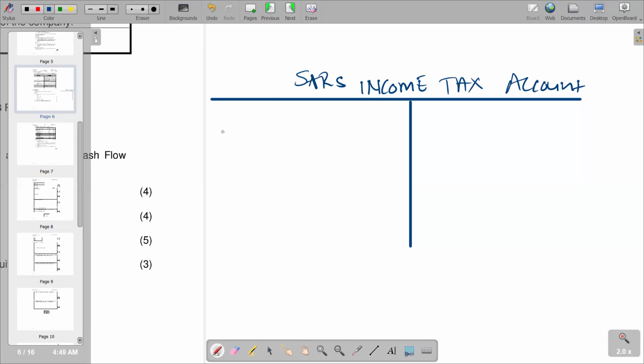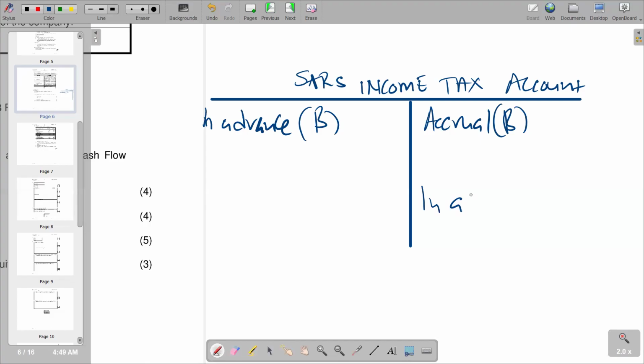So we just want to know where we put our balances. Remember, we are going to have an amount in advance at the beginning, which is supposed to be on the debit, and an accrual at the beginning, which will be on the credit. So the opposite is true. In advance at the end will come on the credit side as our CD. Then accrual at the end will come on the debit side as a CD again.